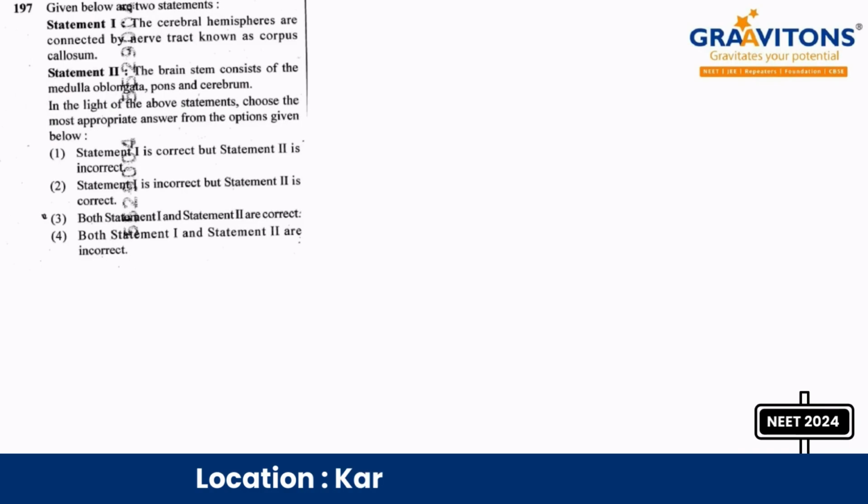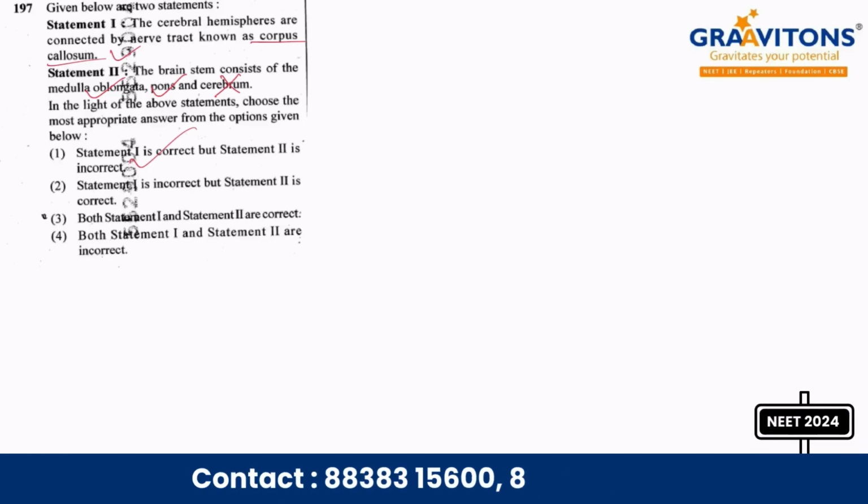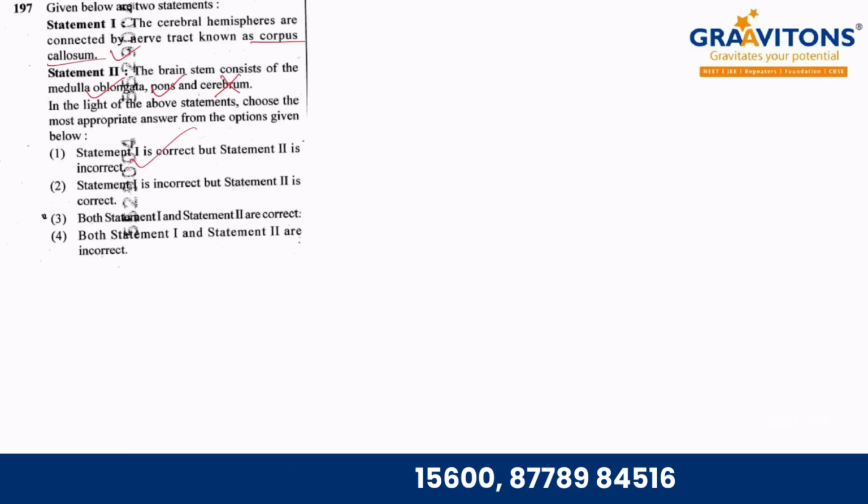197. Given below are two statements. From the brain, nervous system, nervous coordination and control. Cerebral hemispheres are connected by a tract known as corpus callosum. Yes, this statement is correct. The brain stem consists of medulla, pons and cerebrum. Cerebrum will not come. So the first statement is correct, but the second statement is incorrect. Right. Then next question, we have 198.